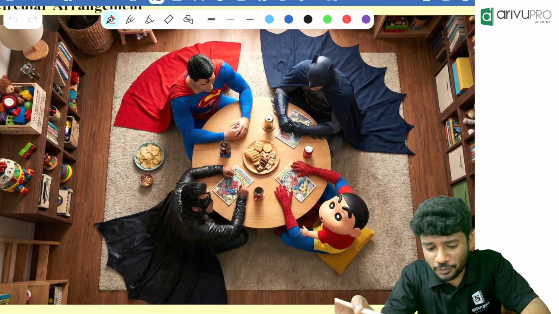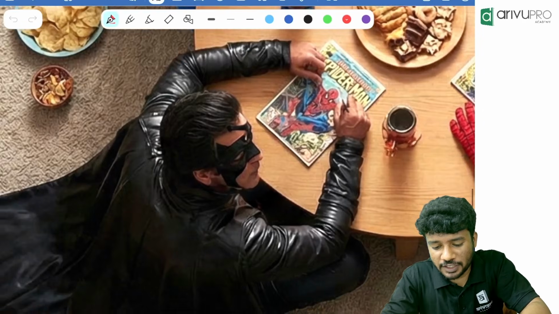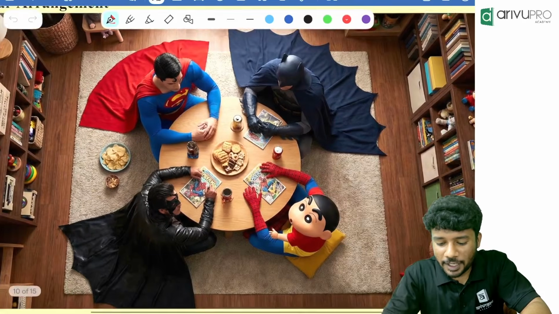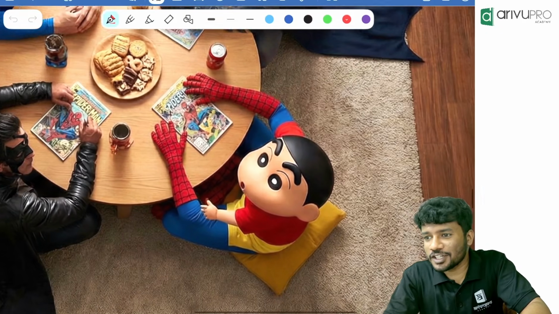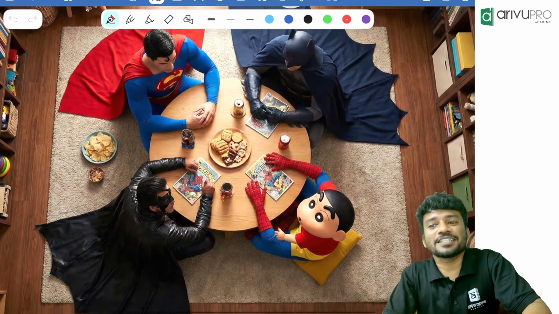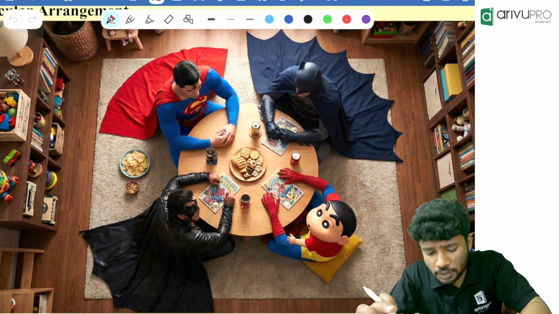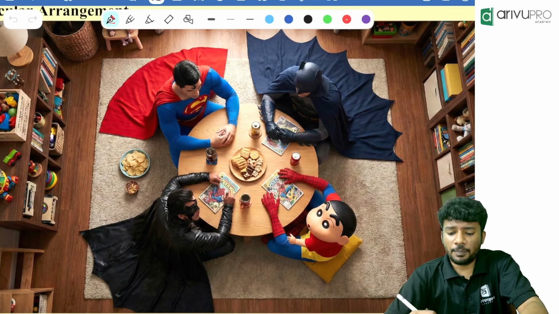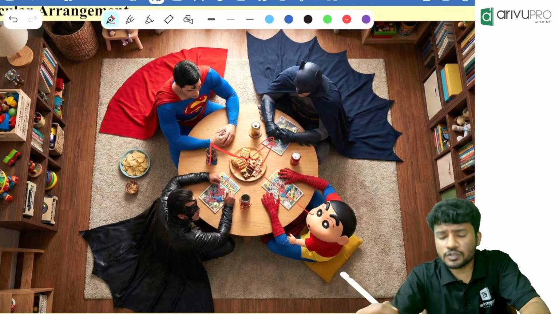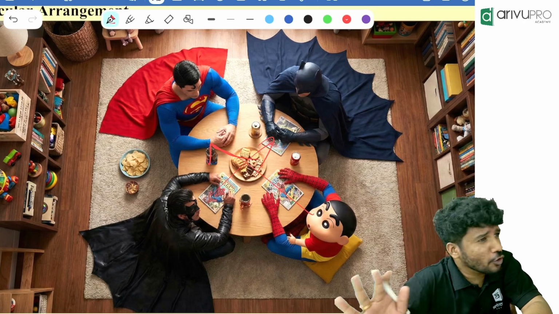People will be sitting around what? A circle. Look here. Batman is facing whom? Krish. Then our Superman is there. Superman is facing whom? Shinchan, or Spider-Man without the mask. Now my first question: who is sitting opposite to Krish? Batman. Who is sitting opposite to Shinchan? Superman. Likewise, the approach is the same. The approach is not going to change.